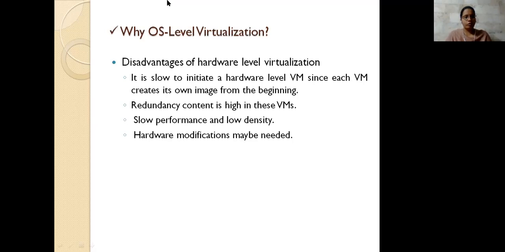Redundancy is there, and slow performance has to be considered. Hardware modifications may also be needed because the VMM requirements have to be satisfied. For that we need to create a modified environment for your system. If you are not providing the modified environment without controlling all these things, it performs in a slow way. These are the things you have while considering hardware level virtualization.